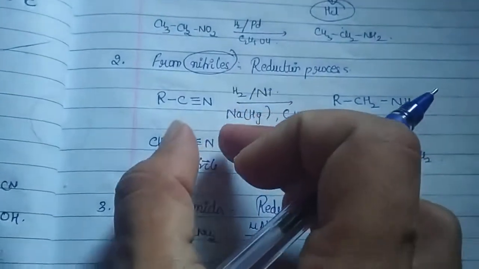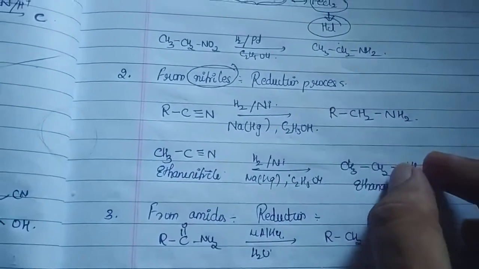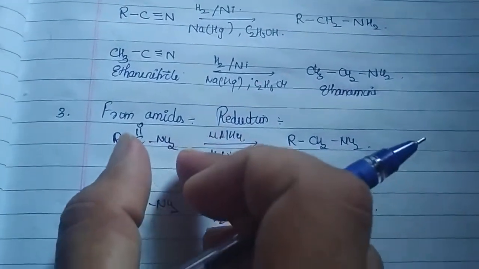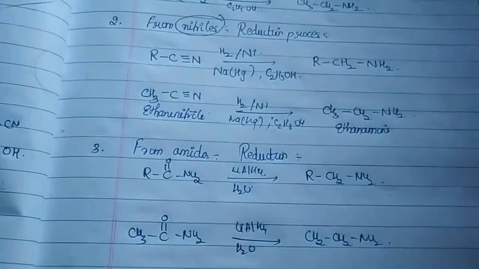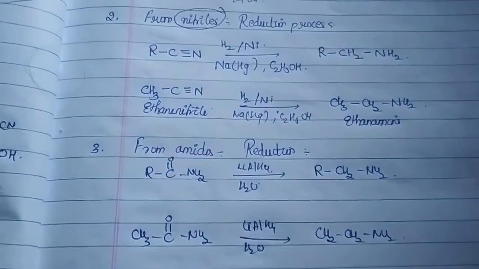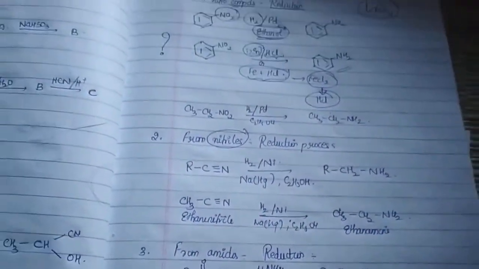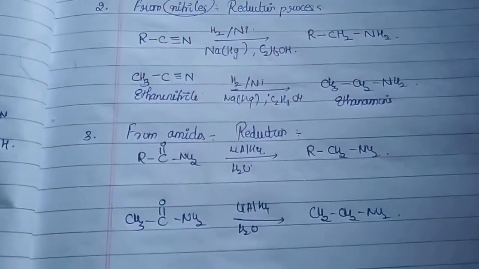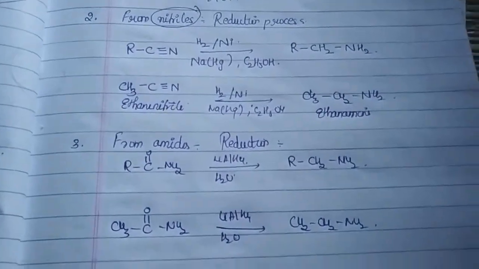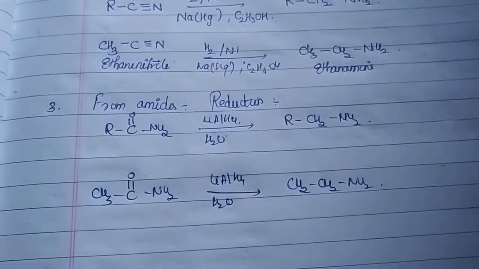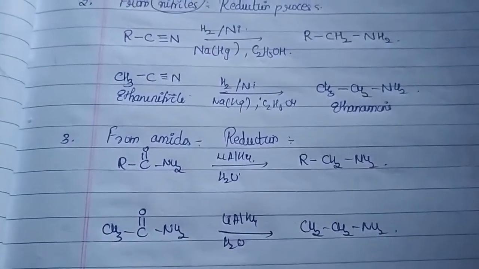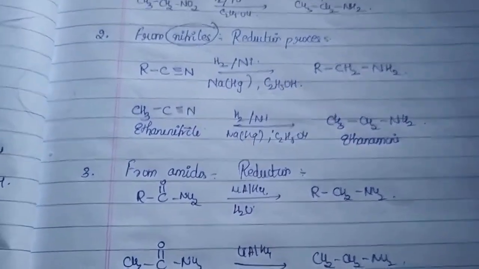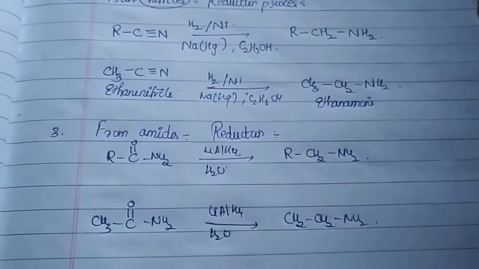So here we converted the cyanide group to an amine, whereas here we are converting the amide group to an amine. But whatever reactions we have seen till now, whether from nitro compounds, nitriles, or amides, all of them are by the reduction process itself. This is the main thing one has to remember. So these were the three important and easy reactions one can easily remember.